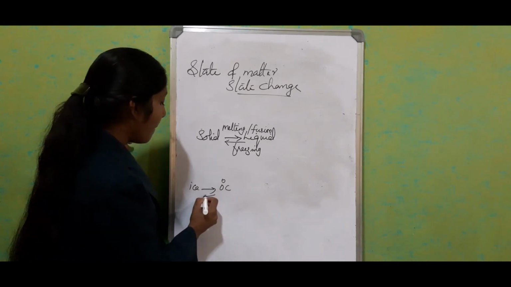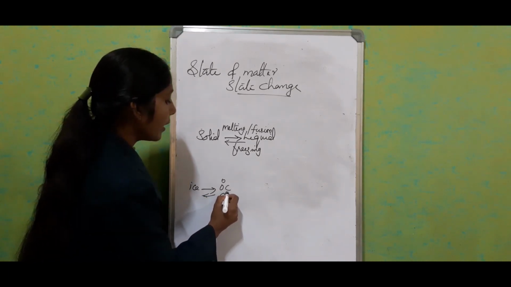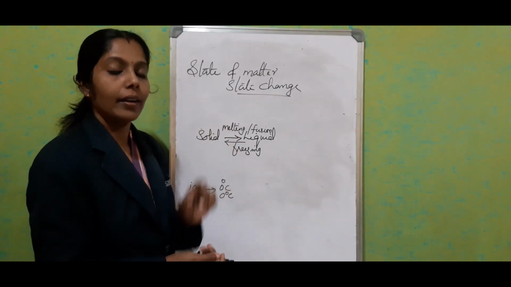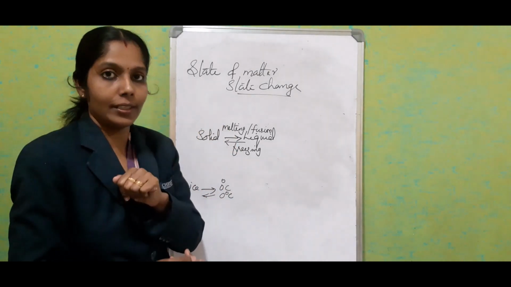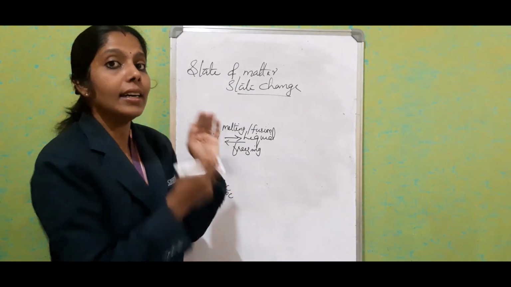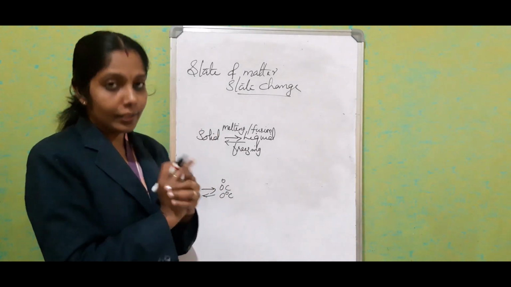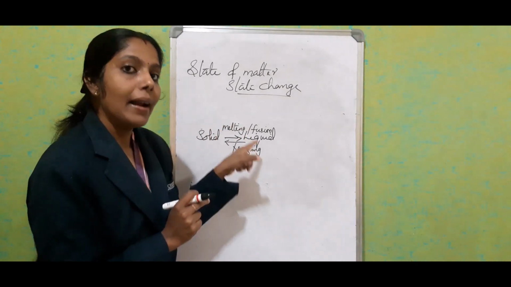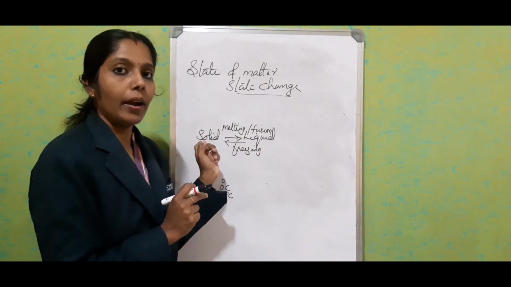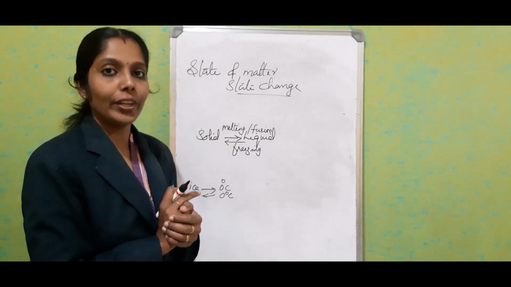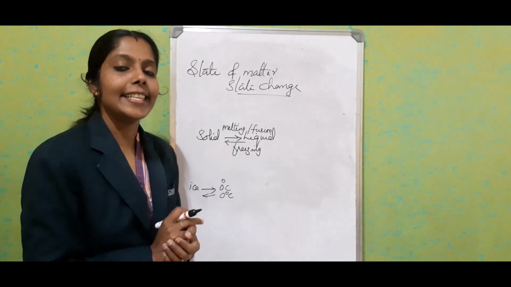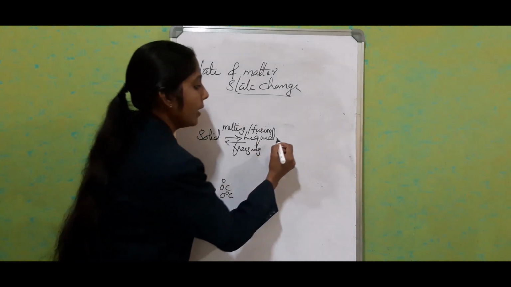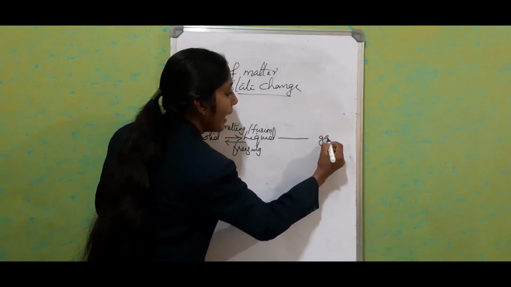That also happens at 0 degree Celsius. So freezing point and melting point, it will be always constant. Okay, it happens at a same temperature or constant temperature. For particular thing, melting point and freezing point is common. As in the case of ice and water, it is 0 degree Celsius. First process over. Now we will see the second one, liquid to gas.